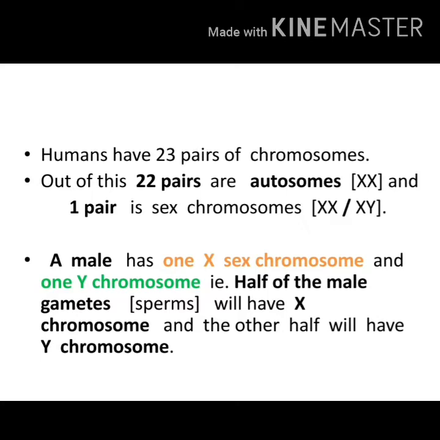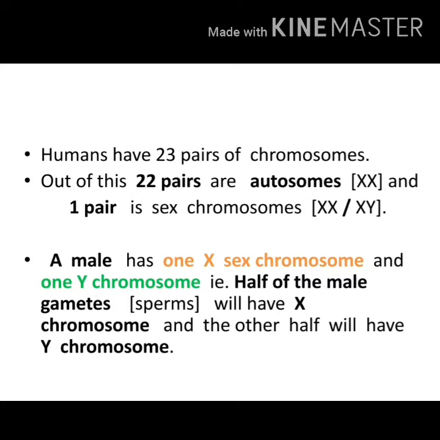If it is a female body, the sex chromosome, that is allosome, is also represented as XX. And if it is a male body, the allosomes are represented as XY. So in a female body, the allosome is also XX, whereas in the male body, in the pair, one is X and one is Y.